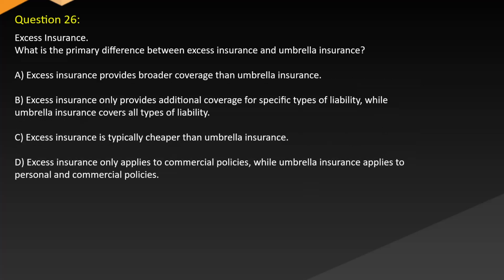Question 26. Excess insurance. What is the primary difference between excess insurance and umbrella insurance? A. Excess insurance provides broader coverage than umbrella insurance. B. Excess insurance only provides additional coverage for specific types of liability, while umbrella insurance covers all types of liability. C. Excess insurance is typically cheaper than umbrella insurance. D. Excess insurance only applies to commercial policies, while umbrella insurance applies to personal and commercial policies.